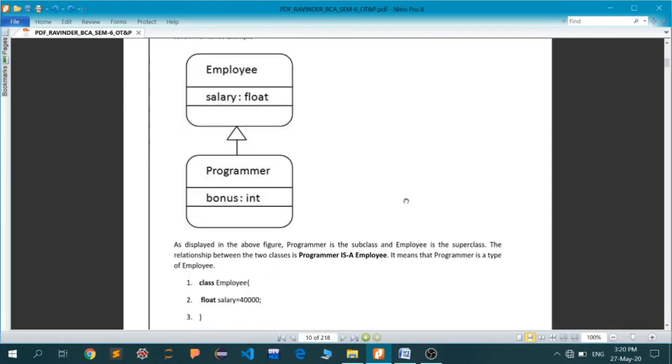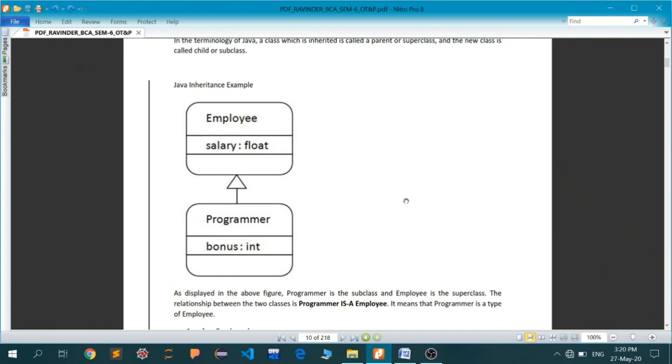So moving ahead, I will show you a little bit of inheritance in action. We have two classes: one is the Employee class and the other is a Programmer, or coder, class. If you have an IT company, you will have employees, and those employees will be assigned different roles. Suppose you have an employee who is a coder, an employee who is an HR official, or an employee doing the work of an office boy, a peon, or a janitor. Each one of them is an employee, but they are special kinds of employees which have their own properties.